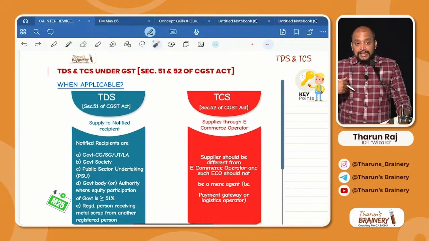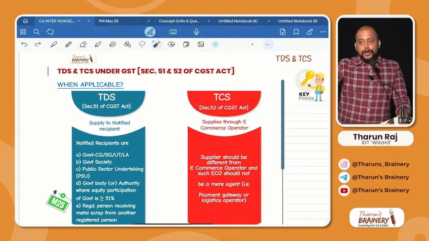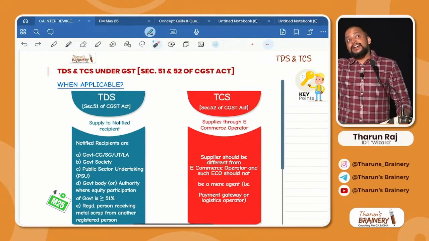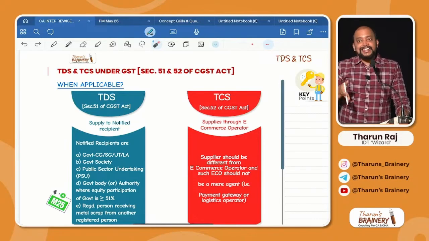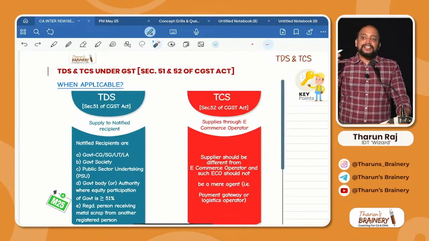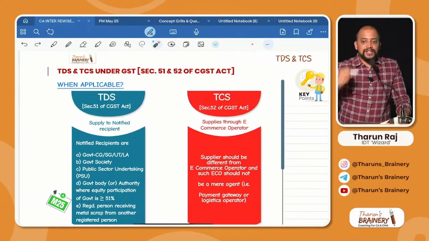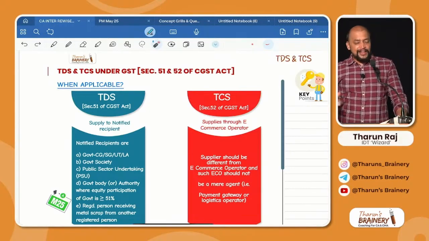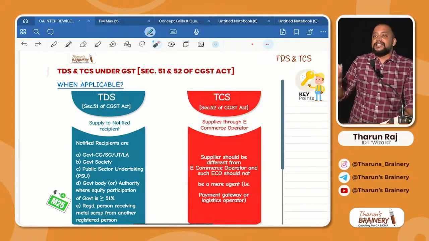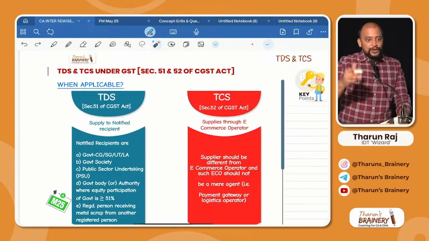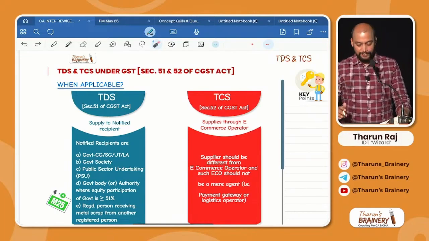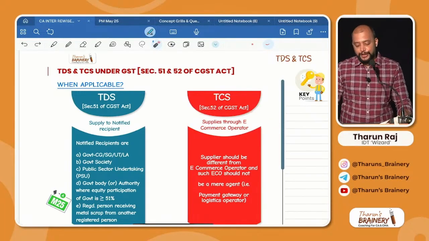I am making supplies through an e-commerce operator. The e-commerce operator will deduct the TCS. Income tax TCS and GST TCS are completely different. It is not the same. In income tax TCS, the supplier only will collect the TCS from the recipient. But here it is not like that. Whenever we make supply through an e-commerce operator, he will deduct the TCS like a TDS only. He will deduct the TCS and he will remit it to the government. Got it? So, supplies through e-commerce operator.